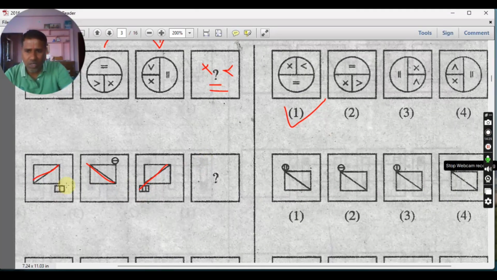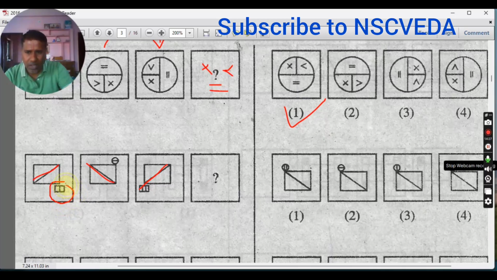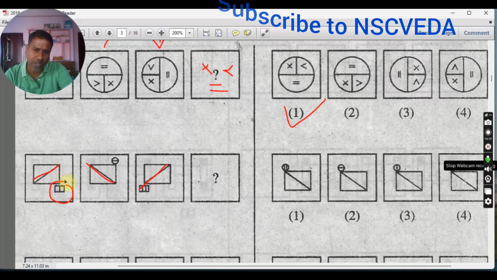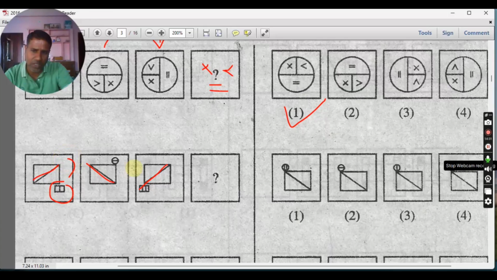Next, you see here there is a rectangle with a line. In the next step, in an anti-clockwise direction, it jumped. You see there is a circle with a line. Here you have a vertical line, and a horizontal line. Now in the next figure, the rectangle has come into this corner and two lines are there.